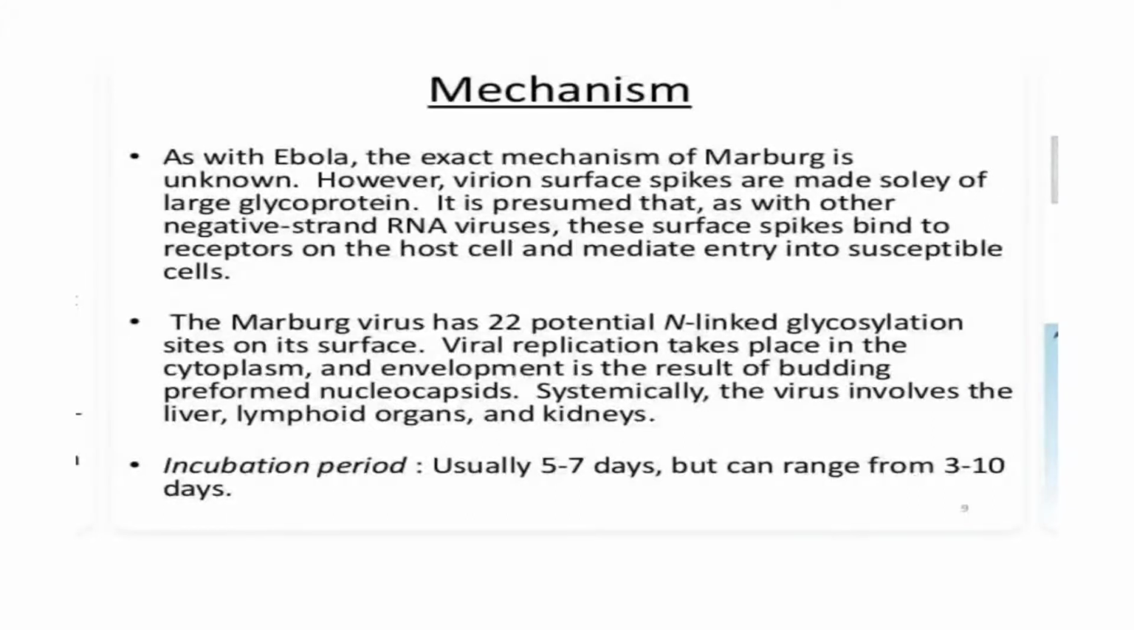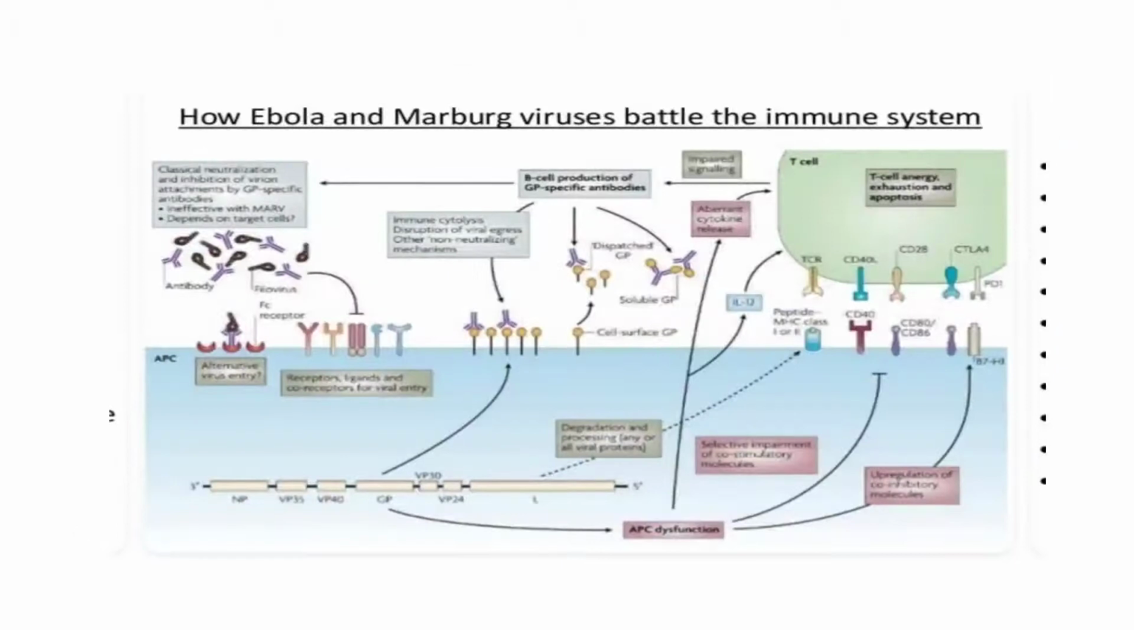The Marburg virus has 22 potential N-linked glycosylation sites on its surface. Viral replication takes place in the cytoplasm and the envelope is the result of budding of nucleocapsids. Systemically, the virus involves the liver, lymphoid organs, and kidneys. Incubation period is usually 5 to 7 days but can range from 3 to 10 days. Now this picture is showing how Ebola and Marburg viruses battle in the immune system.